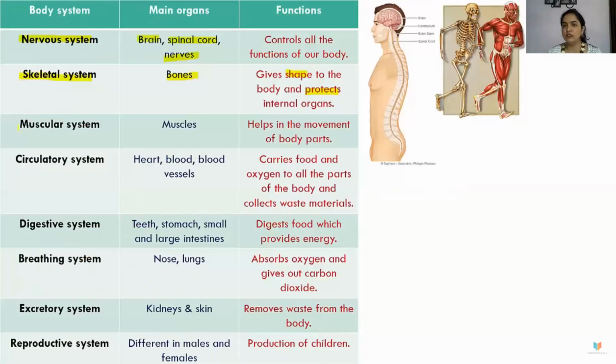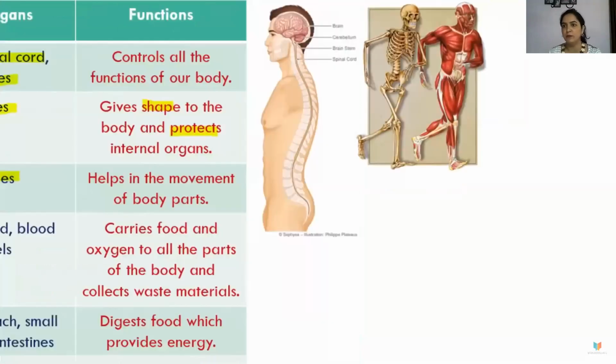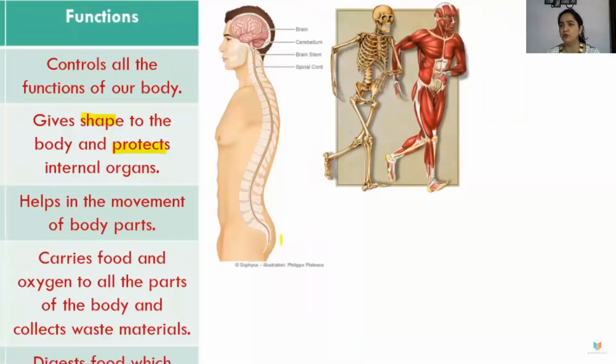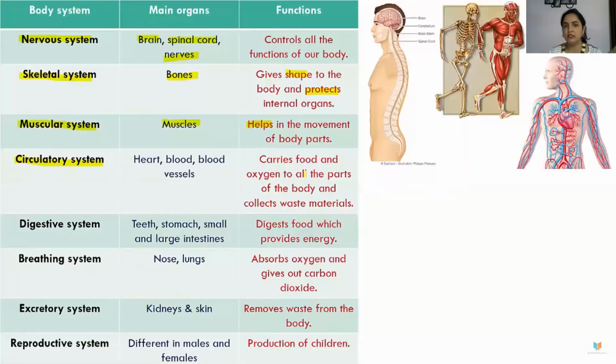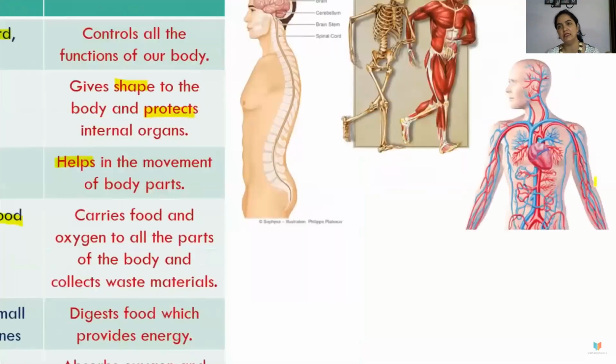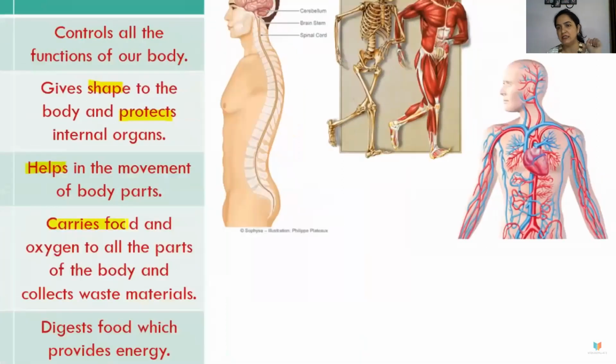Next is the muscular system. Here on the right hand side, you can see the muscles. Muscles are equally important as bones because they also help in the movement of the body. Circulatory system: heart and blood vessels, which help in the circulation. It carries food and oxygen to all parts of the body and collects the waste material, and that is the function of blood. So blood is the circulating fluid, responsible for all the circulation going on in our body.